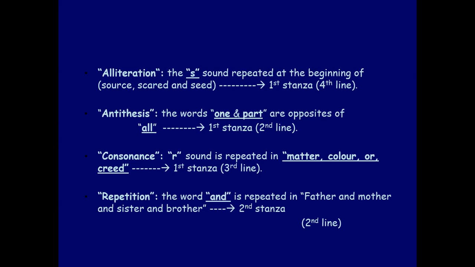We have repetition. Also, the word "and" is repeated in "father and mother and sister and brother". Of course, when we are mentioning words from the same category, we put commas between them, but the poet repeated "and" many times here, in the second stanza, second line.